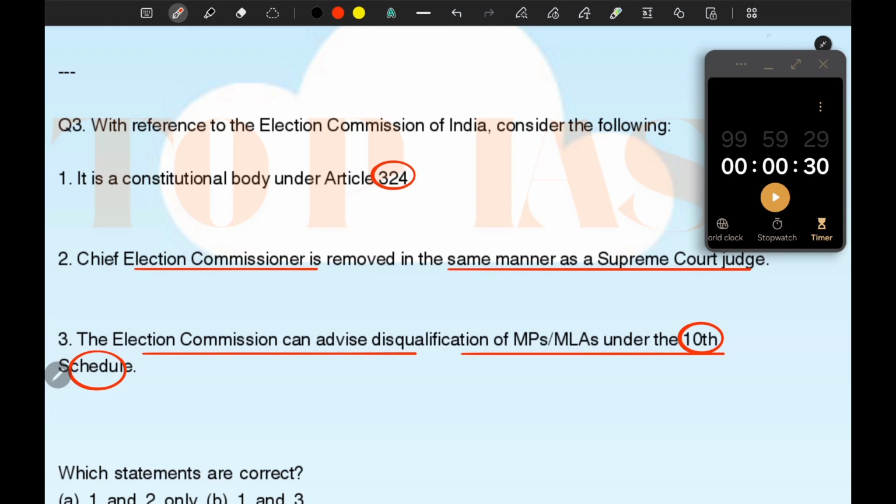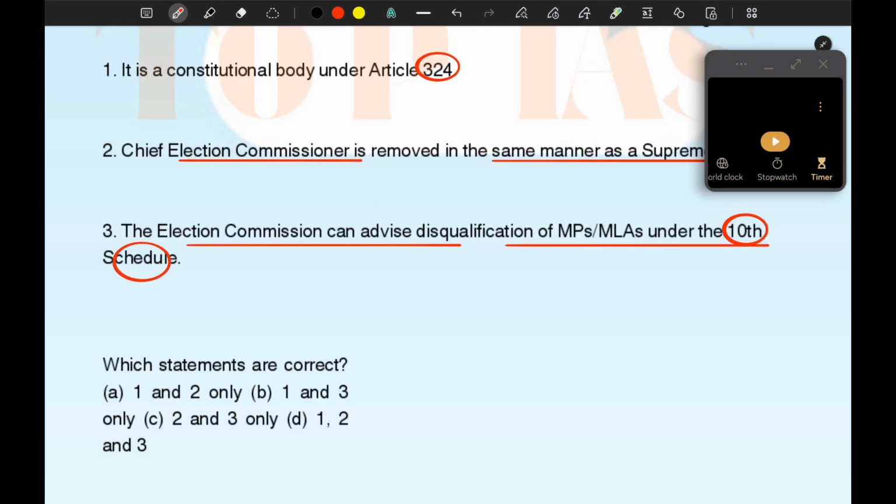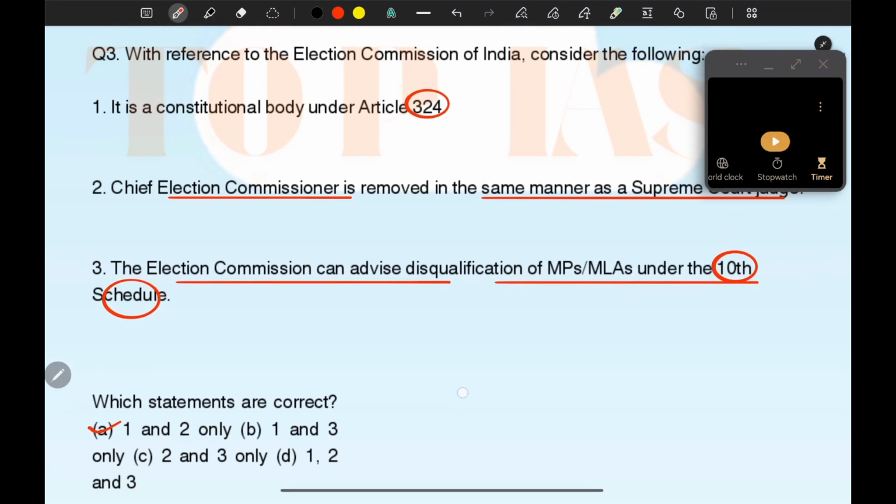Okay, so the correct answer of this question is 1 and 2 only. The Election Commission of India is a constitutional body under Article 324, and the Chief Election Commissioner can be removed in the same manner as a Supreme Court judge.